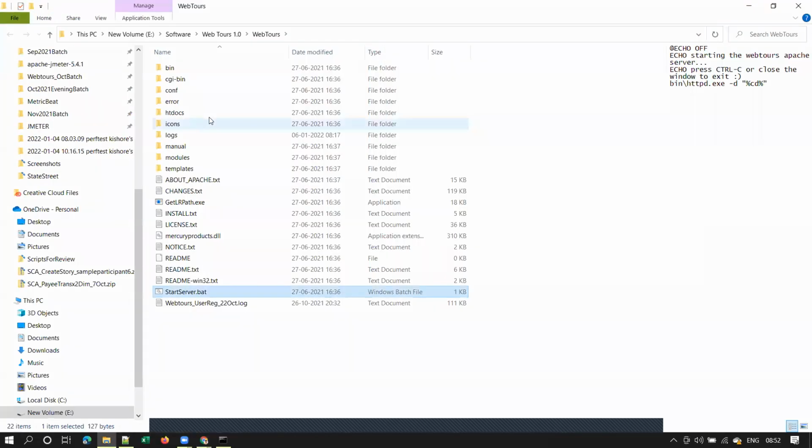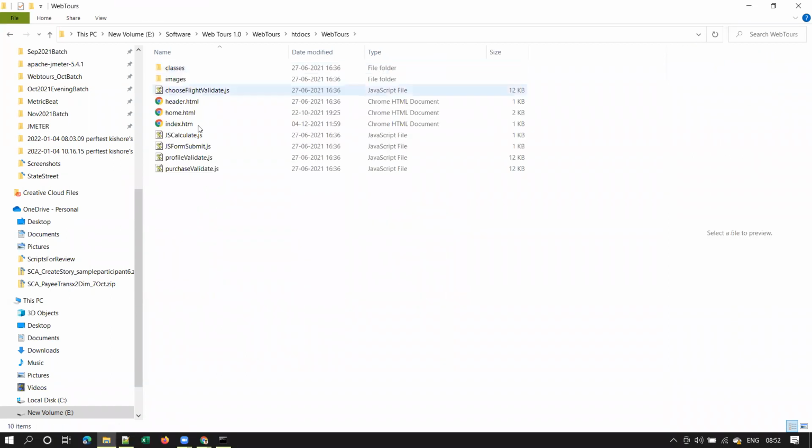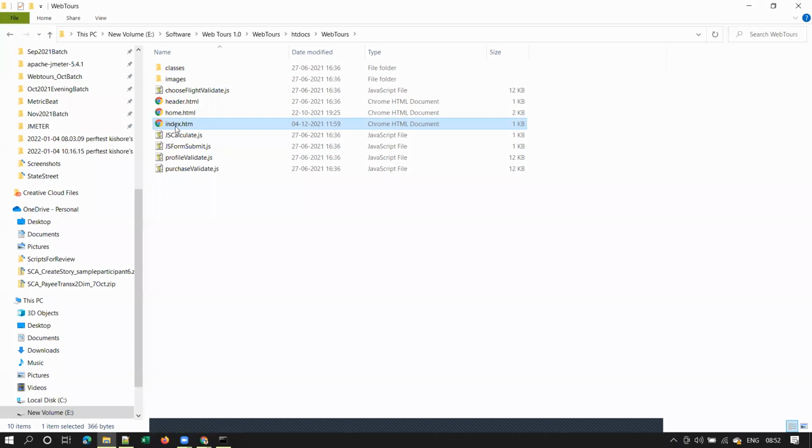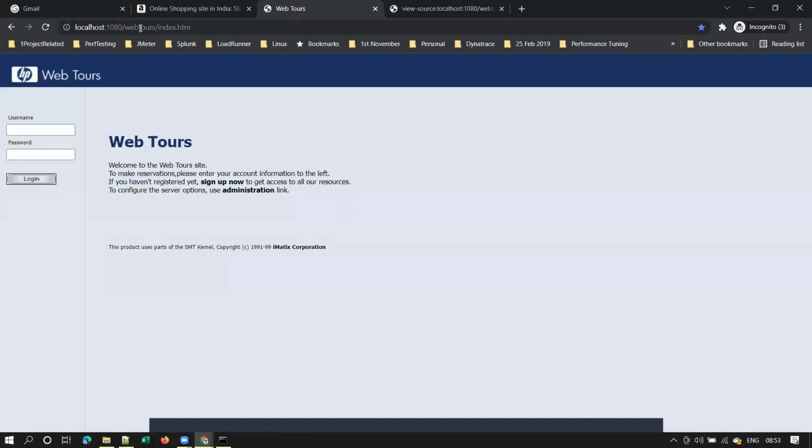Just to show you, I want to paste that and change the page title. That's it. So this is the page that we are accessing, index.html, right? Let me show you the URL once. See here, WebTools index.html. So this is the page that we are seeing in the browser now.